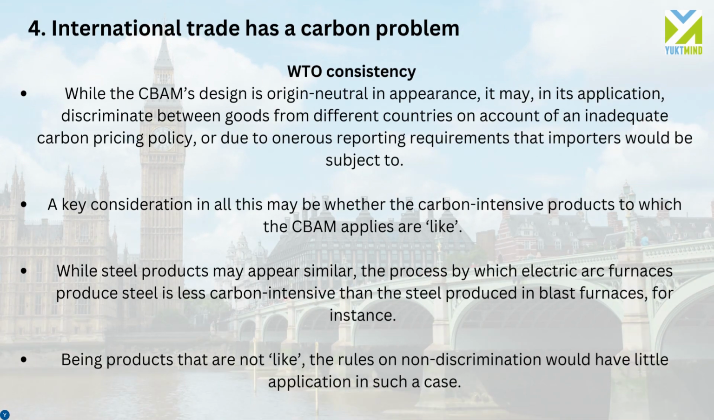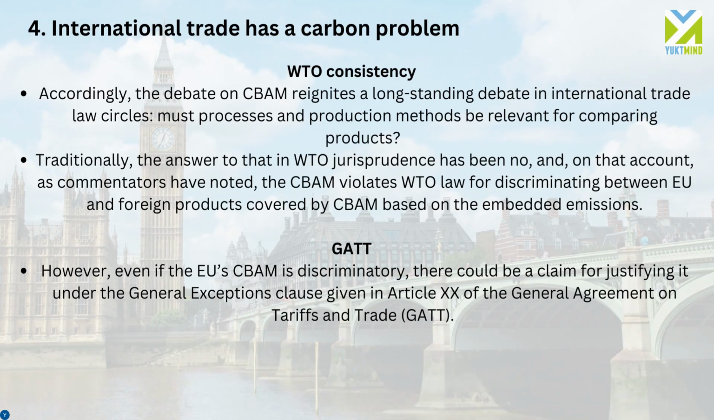A key consideration in all this may be whether the carbon intensive products to which the CBAM applies are like. While steel products may appear similar, for instance, the process by which electric arc furnaces produce steel is less carbon intensive than the steel produced in blast furnaces. So, being products that are not like, the rules on non discrimination would have little application in such a case. Accordingly, the debate on CBAM reignites a long standing debate in international trade law circles, that is, must processes and production methods be relevant for comparing products? Traditionally, the answer would be a clear no.